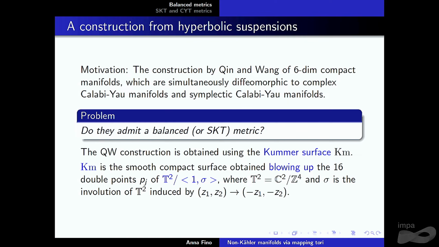And at the same time, they are also diffeomorphic to symplectic Calabi-Yau manifolds. So you are very close, because you have a compact complex structure and also a symplectic one at the same time. They are non-Kähler. They just studied topological properties, for instance the hard Lefschetz property for the symplectic manifold, but they didn't mention anything about possible metrics. So what we look at is what we can say about the Hermitian geometry there.